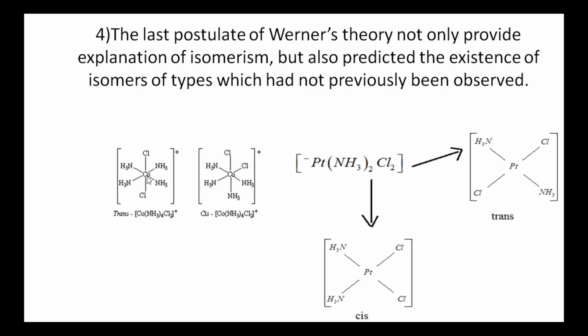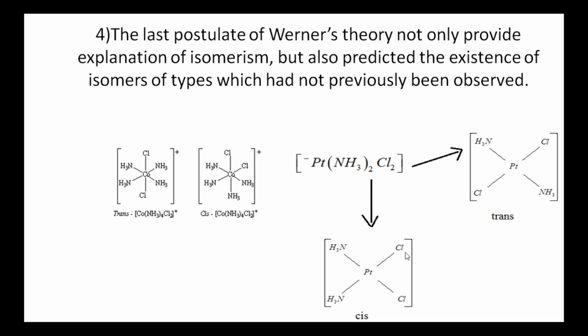When two chloride ions are opposite to each other, such a complex is trans. When two chloride ions are adjacent to each other, such a complex is cis. These two isomers are known as geometrical isomers. These are 6 coordination number complexes. Next, I am giving a 4 coordination number complex, the platinum complex Pt(NH3)2Cl2. It exists in two forms, cis and trans.